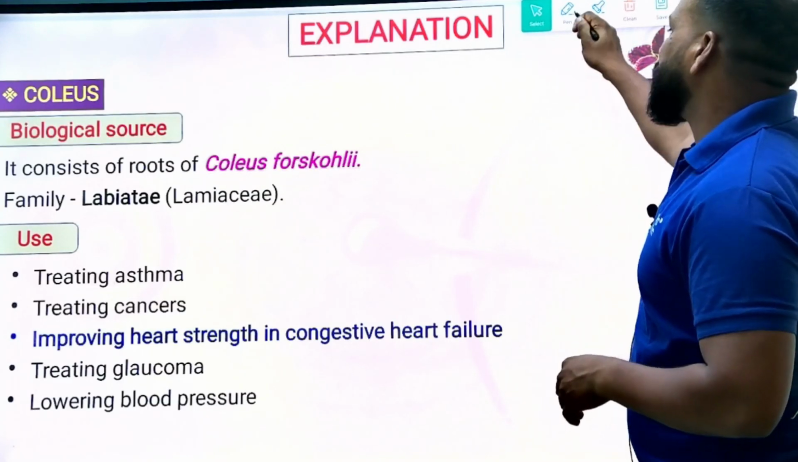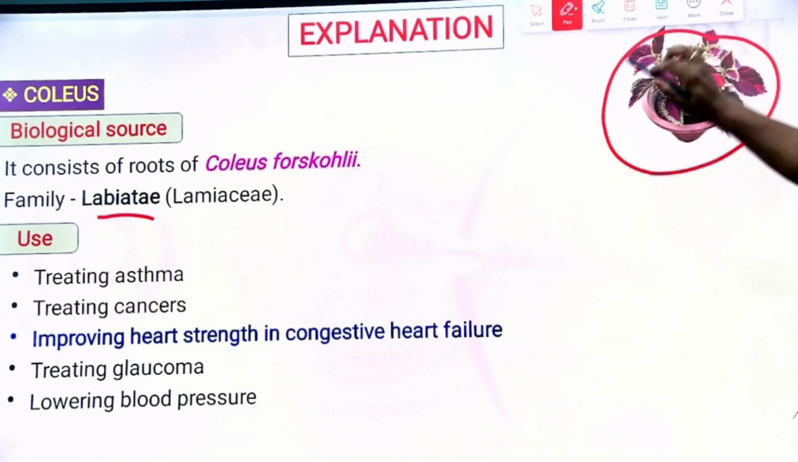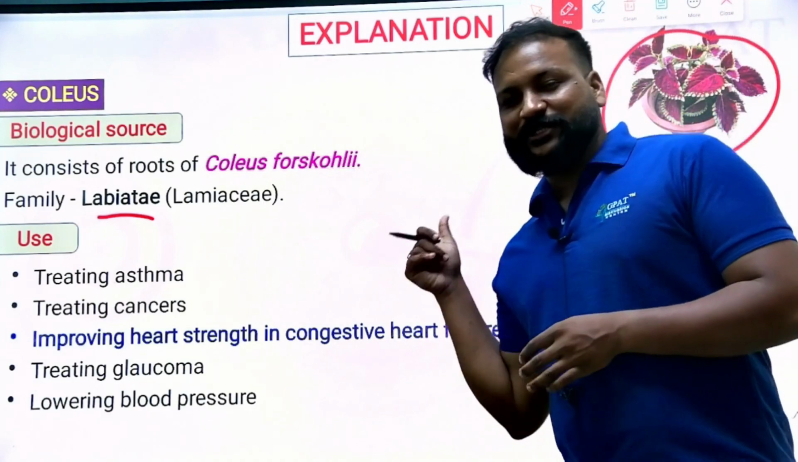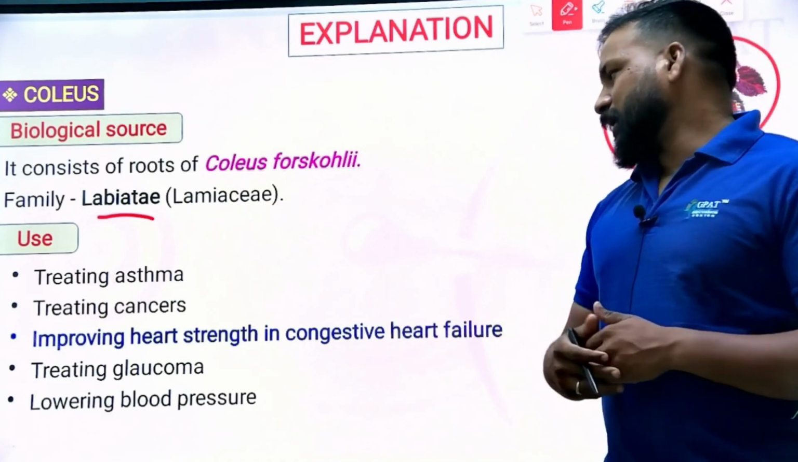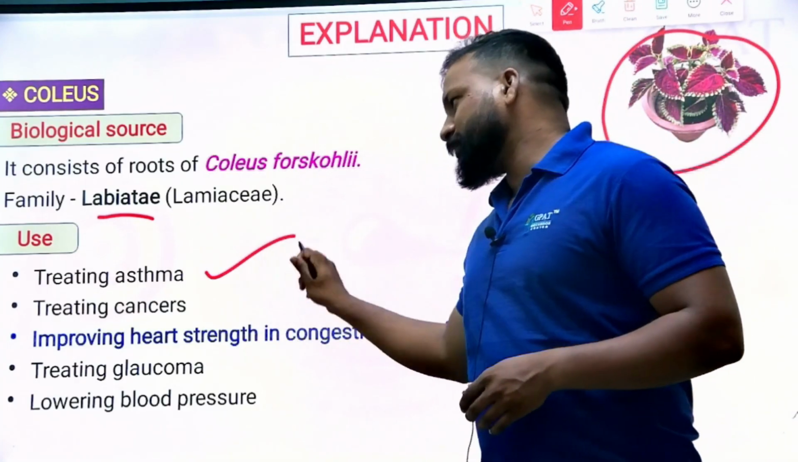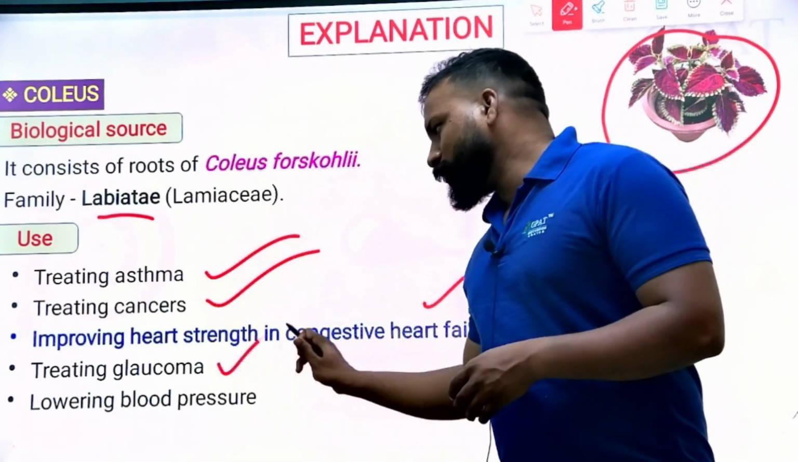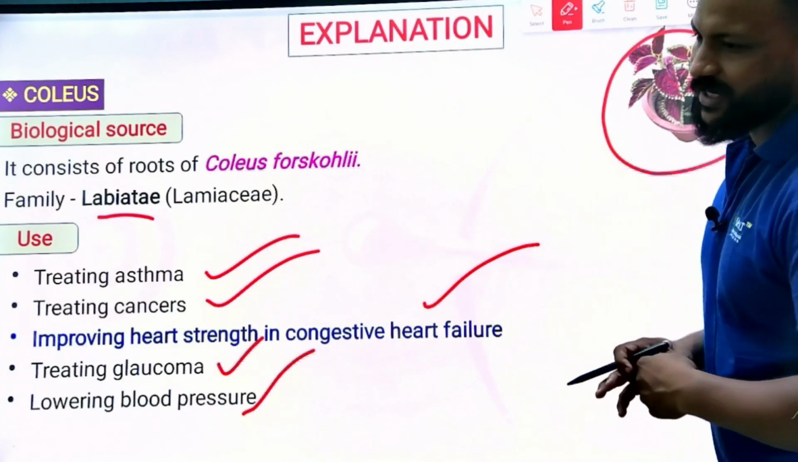Coleus forskohlii, family Lamiaceae. This is a plant called coleus forskohlii. We used to grow this plant as an ornamental plant. So try to identify it: it is a coleus forskohlii plant, which is for the heart. It is used to treat congestive heart failure, asthma, cancers, glaucoma, and also for lowering the blood pressure.